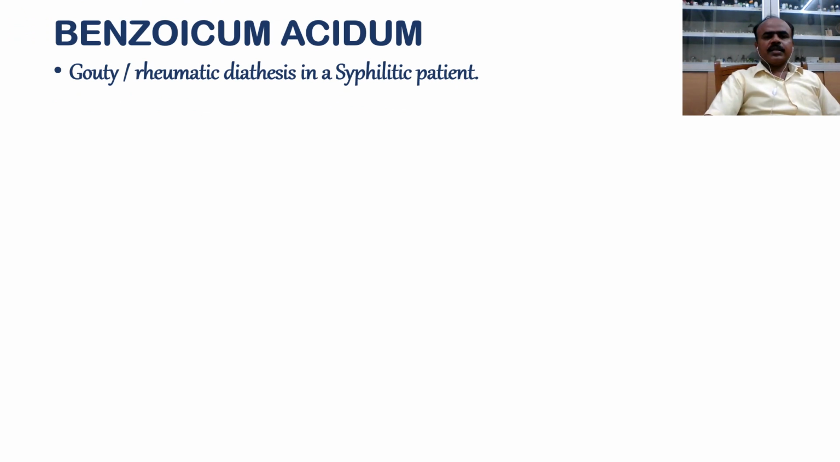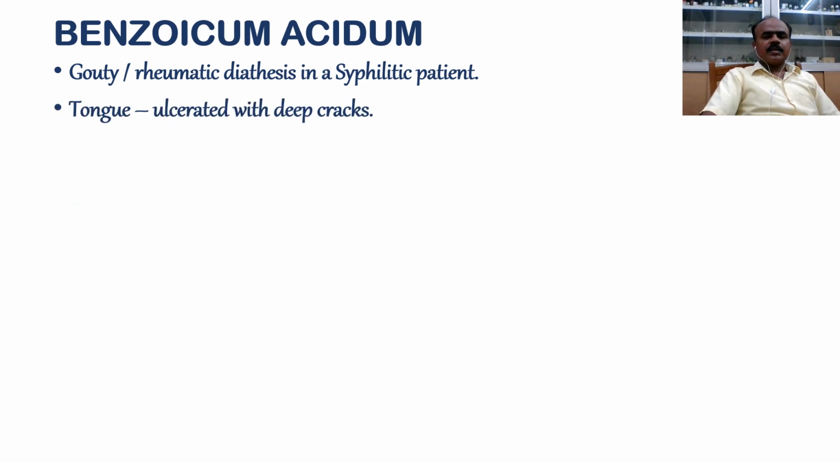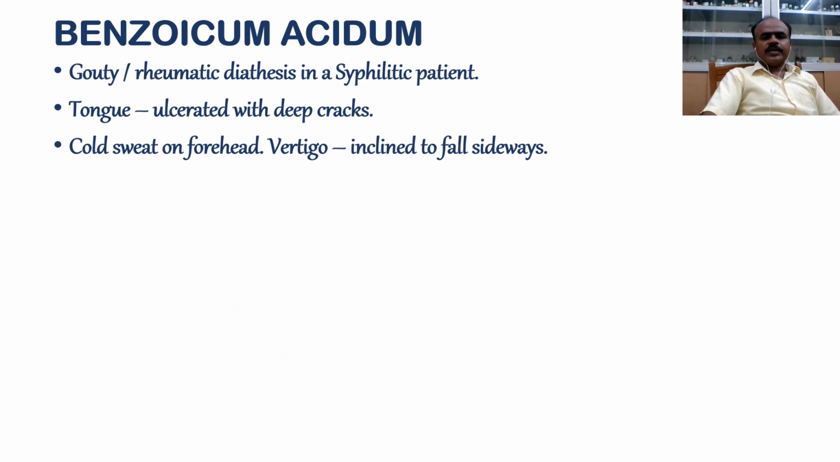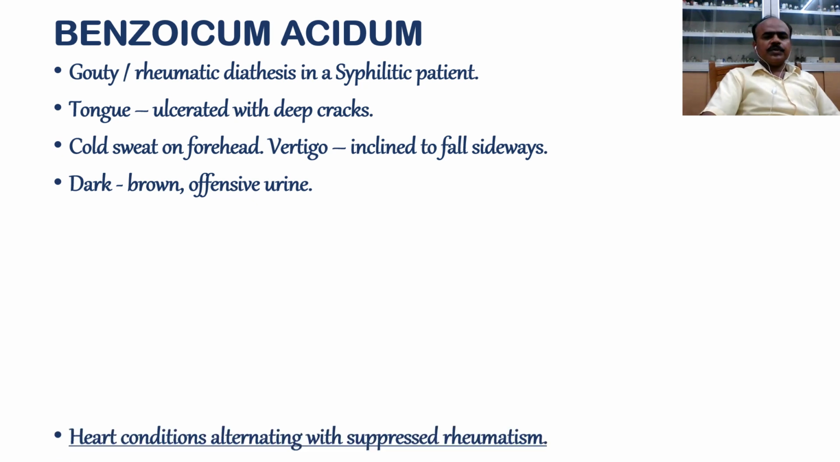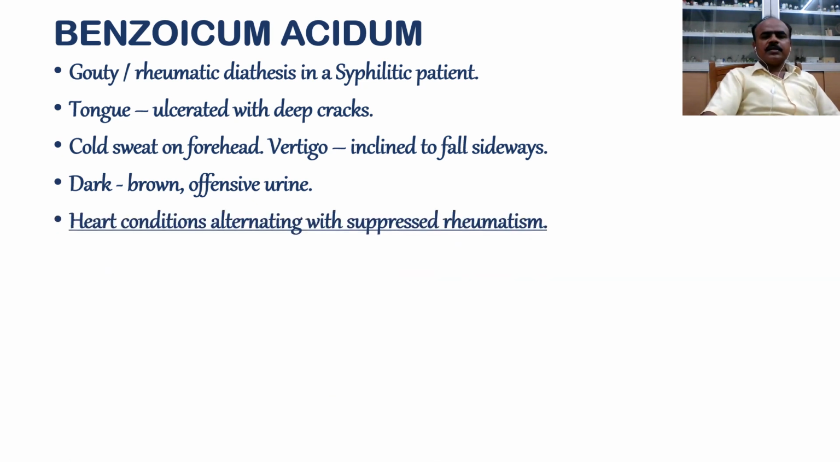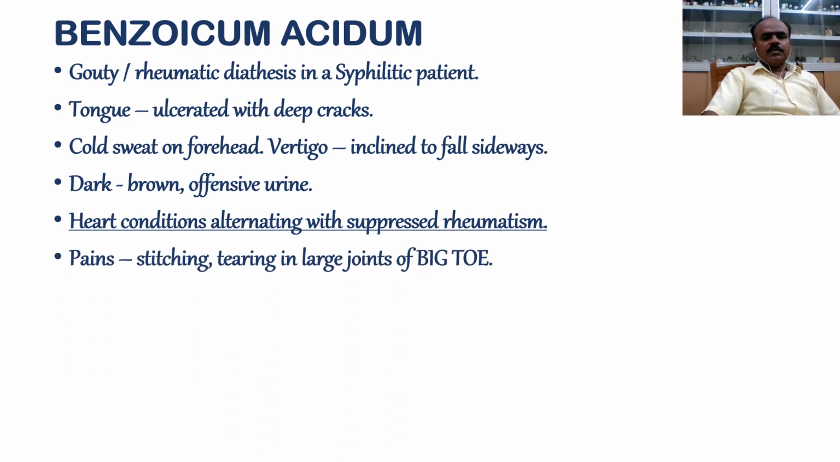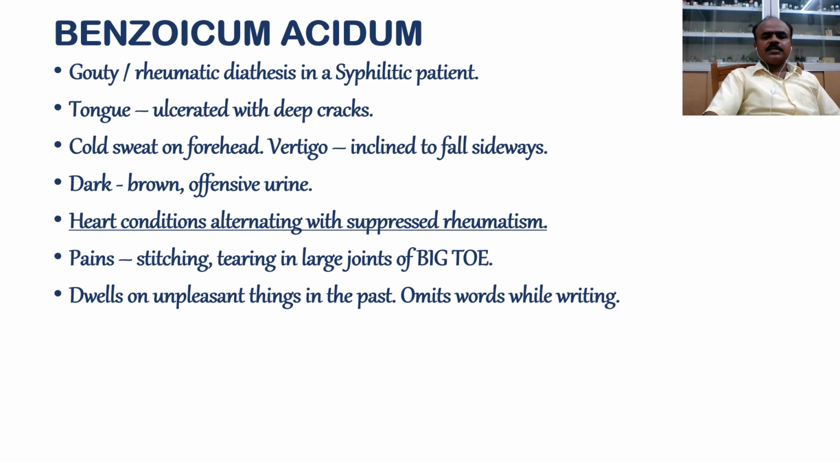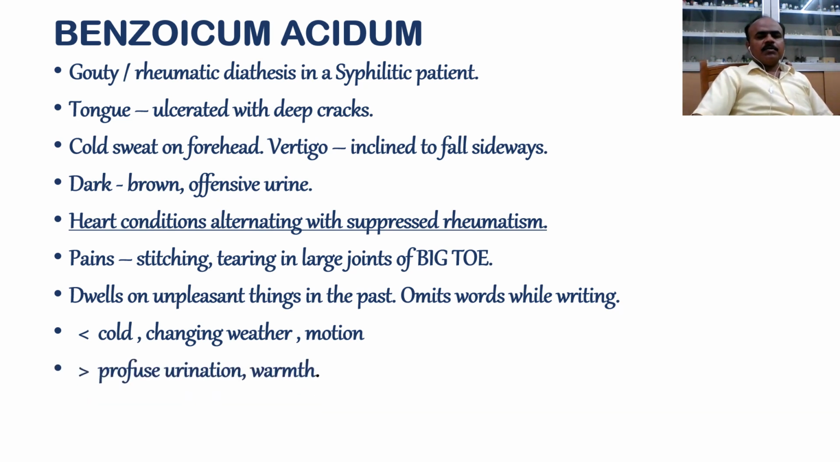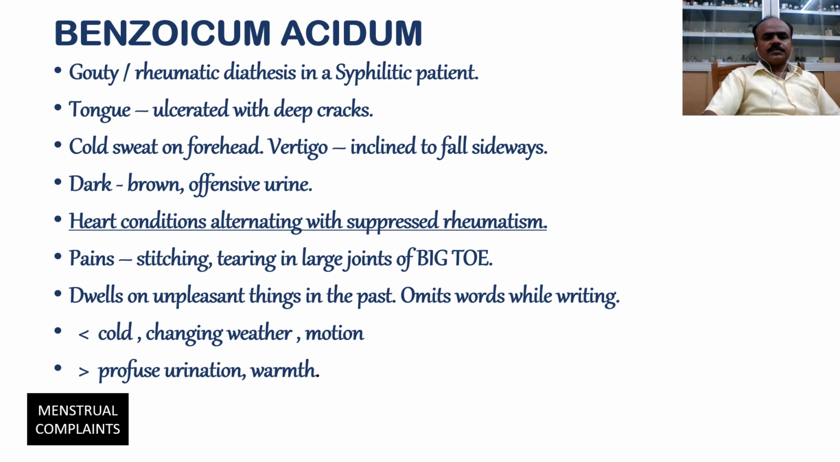So in benzoic acid, we are having, as you know, gouty and rheumatic diathesis in a syphilitic patient. Tongue is ulcerated with deep cracks, cold sweat on forehead, vertigo, inclined to fall sideways, dark brown offensive urine, heart conditions alternating with suppressed rheumatism, pains stitching, tearing in large joints of the big toe, dwells on unpleasant things in the past, omits words while writing. Aggravated by cold, changing weather and by motion; amelioration by profuse urination and by warmth.